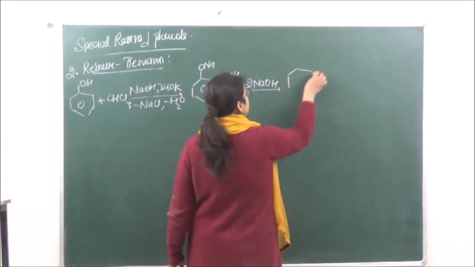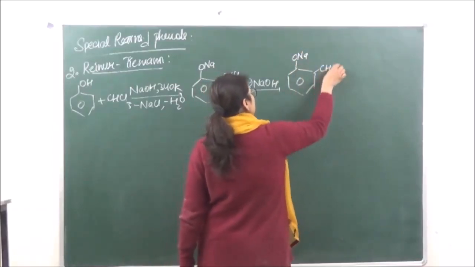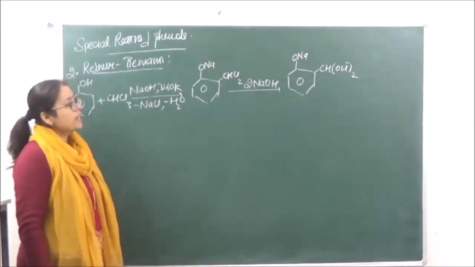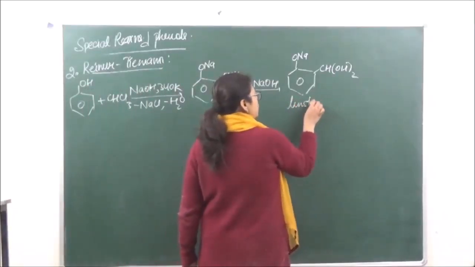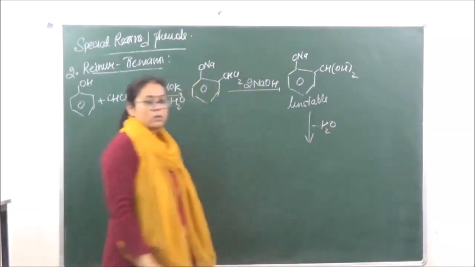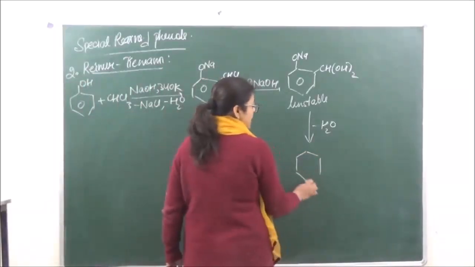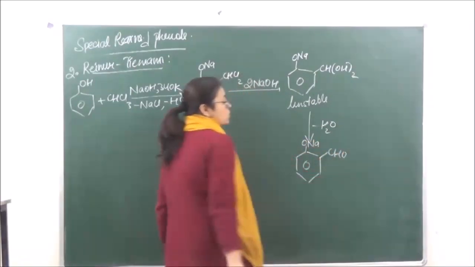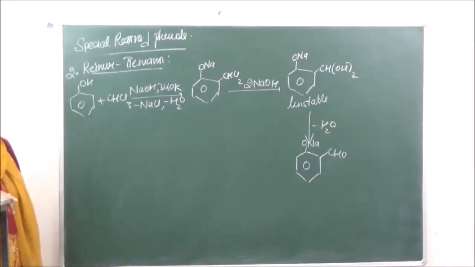So we have this product formed over here, an unstable compound which is going to readily lose a water molecule to give us sodium salicylaldehyde.